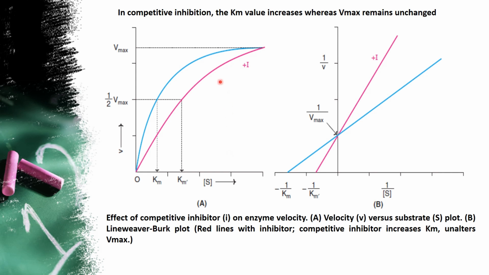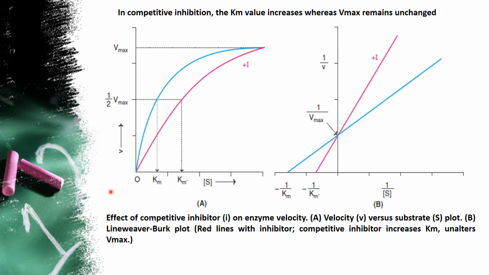So moving on to competitive inhibition, in what way the graph looks and what changes happen is what we are going to see in this graph. See that the Km value increases. That means the substrate concentration at half Vmax is increased, but Vmax remains unchanged. It is going to remain similar. So for example, this is the plot. You can see that as the concentration of the substrate increases, this pink line explains the inhibitor and the blue line gives an idea about the substrate.